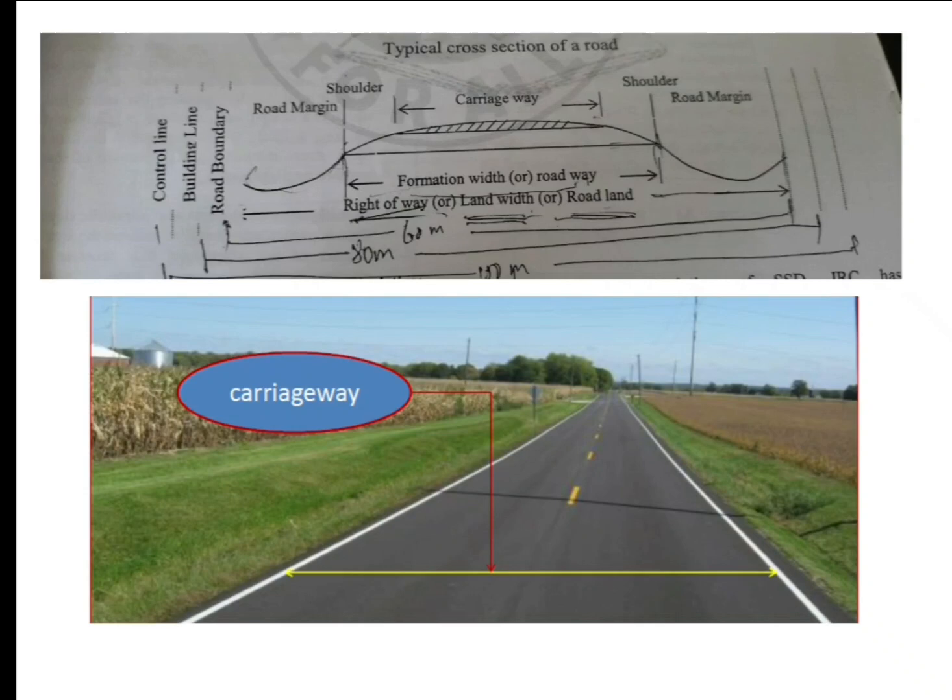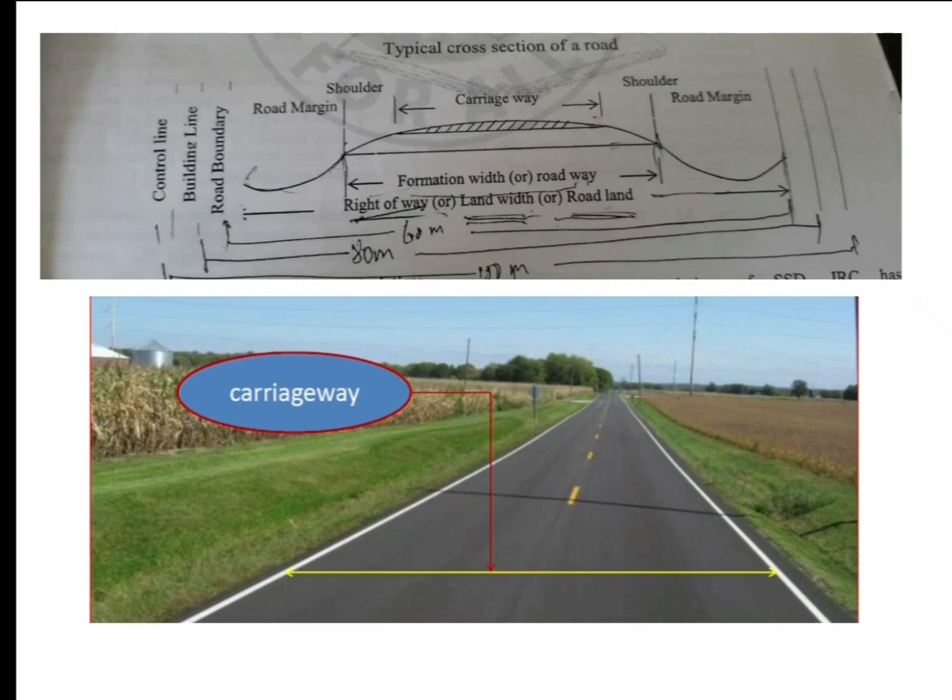It may vary. It may depend upon the material we are using. It may be cement concrete or bituminous pavement. In our place, commonly we see bituminous. And also the width of the carriageway depends on many factors that we will discuss now.